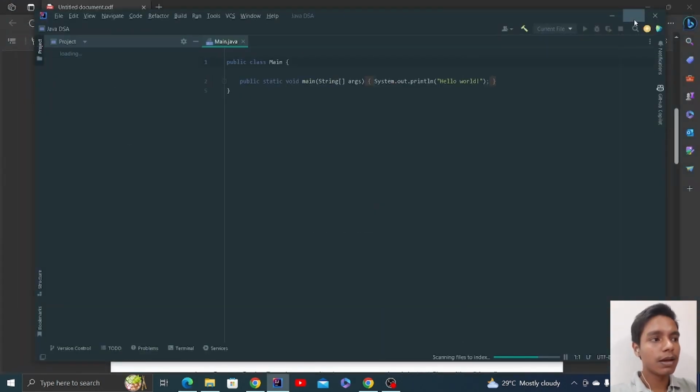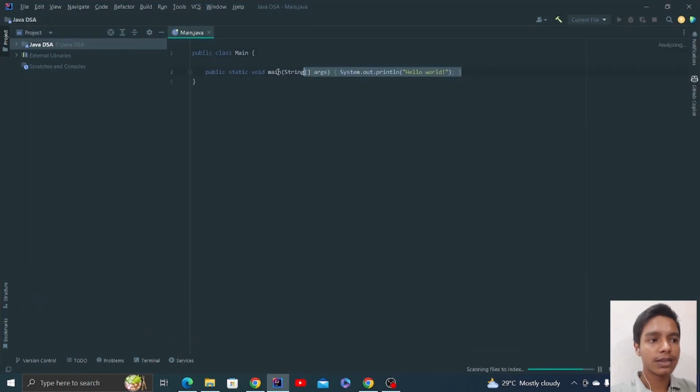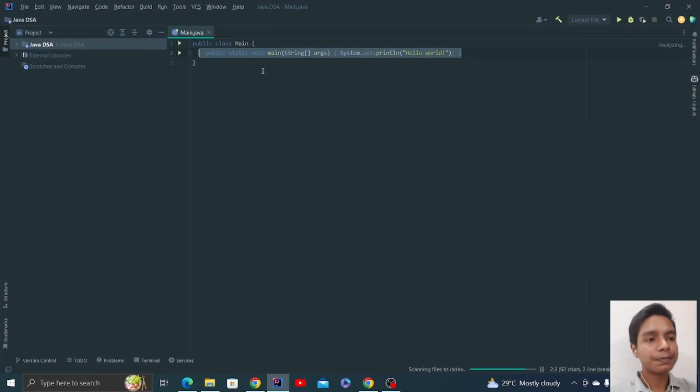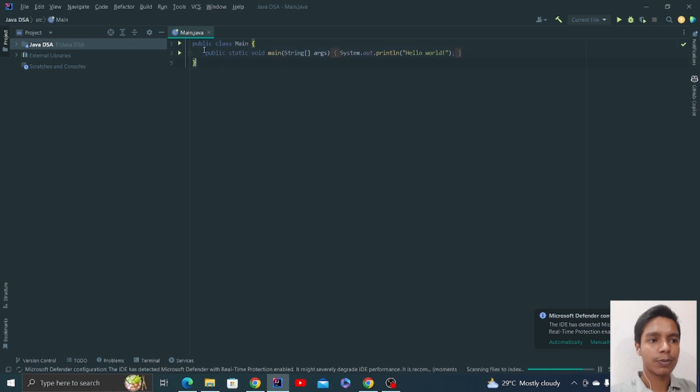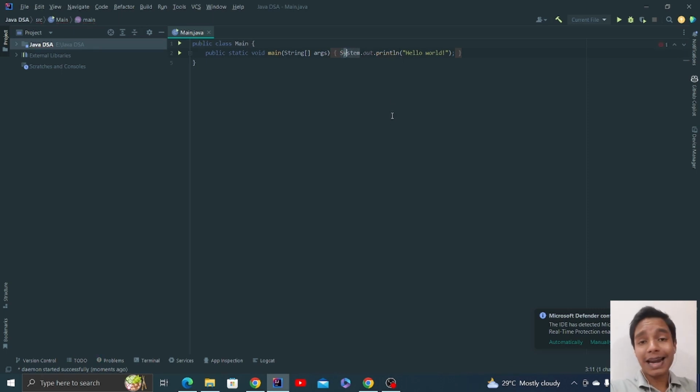It's that simple. Now the project has been created and you have some basic syntax over here, right? Now what is this main, what is this public static void main, what is this hello world, what is the System.out.println and everything? I'll show you everything right here. Let me first make you comfortable with this UI and everything.